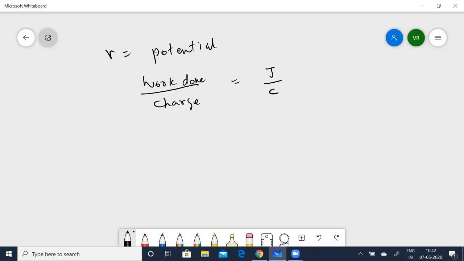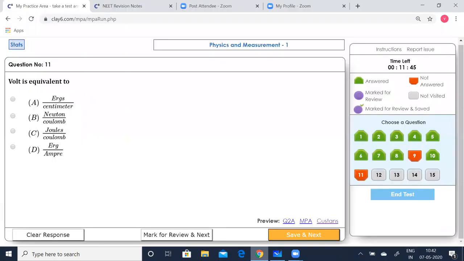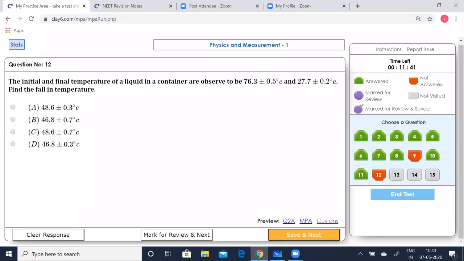C for charge, it is not going to be coulomb, so C. So V is equal to joules per coulomb. Let's see which option is correct. Joules per coulomb. So option C is correct. Let us mark. Okay.